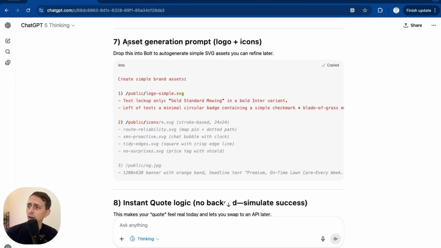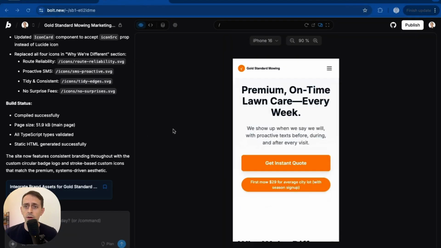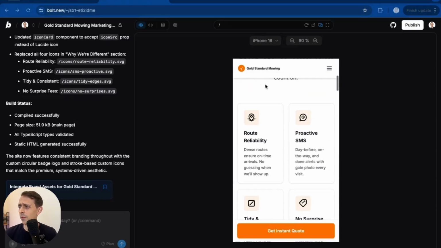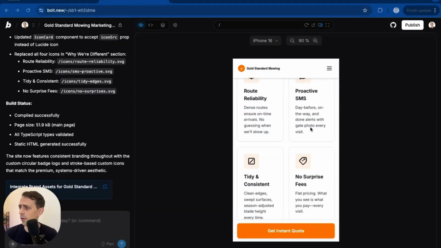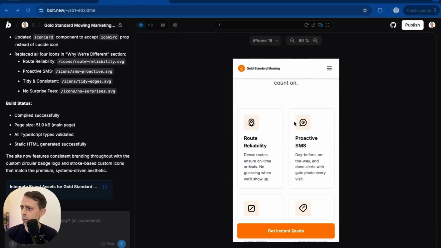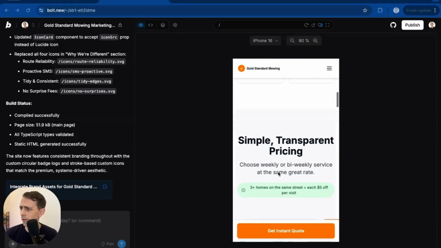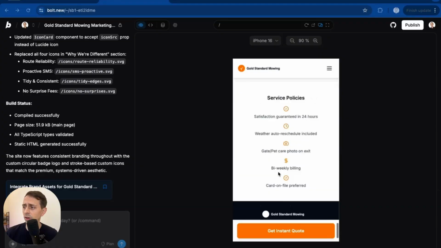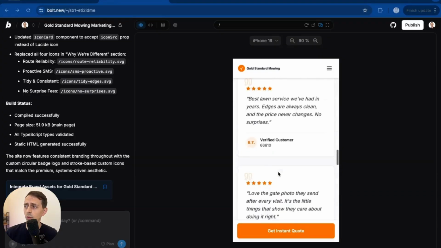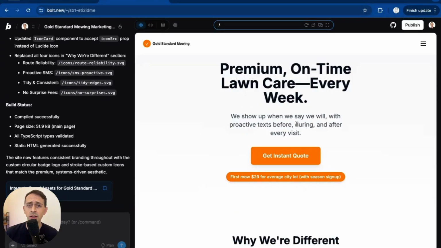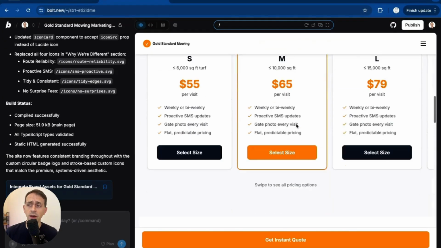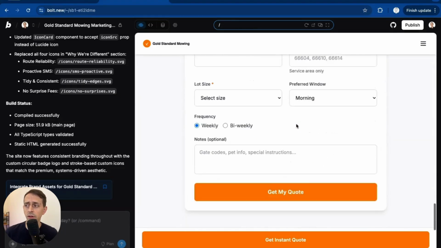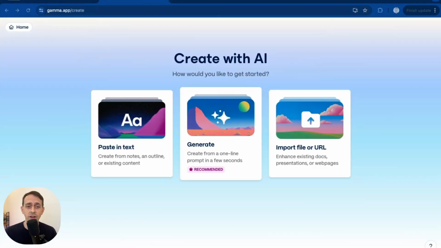So I'll do this last asset generation prompt. All right, so it got it. The logo's kind of hard to see, and I think it's a check mark out of the grass. Not perfect, but something we can go and fix in Canva. We did get some cool little icons in here, and we've got a working website that's mobile friendly. We just have to implement this quote form. We haven't really had to do anything other than just ask for the output. So all the work was done up front.